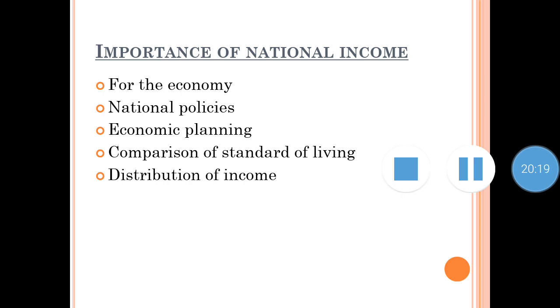So we can find out from the income side, from the output side, from consumption, from the saving side, how much income we have generated, and accordingly we can plan different economic planning, which is helpful for the nation's betterment.